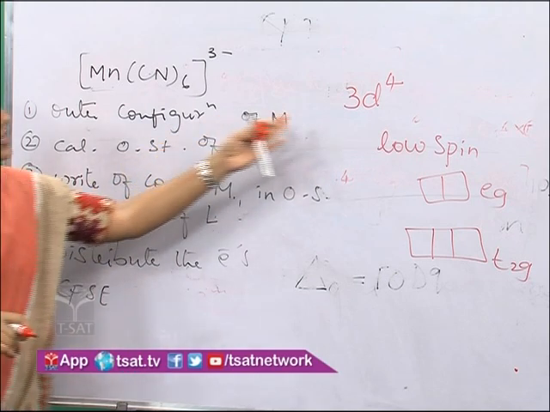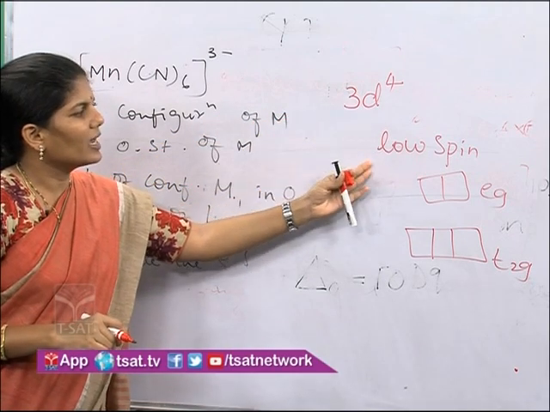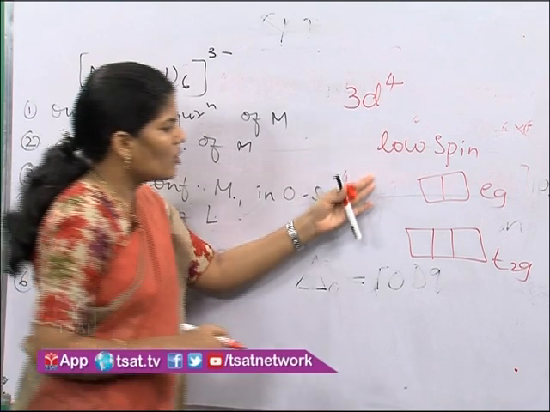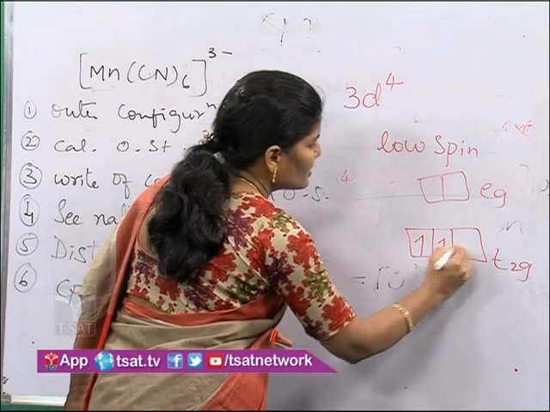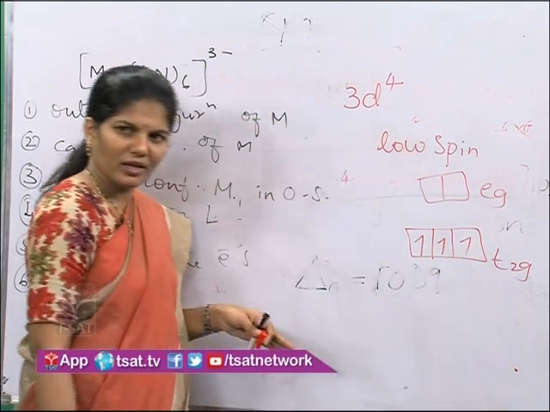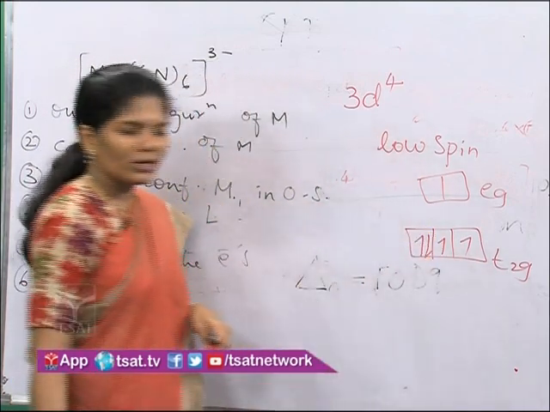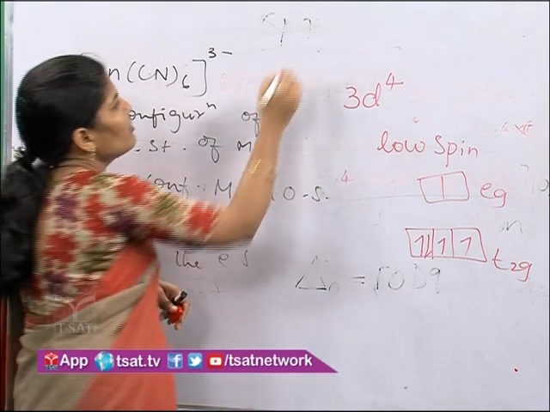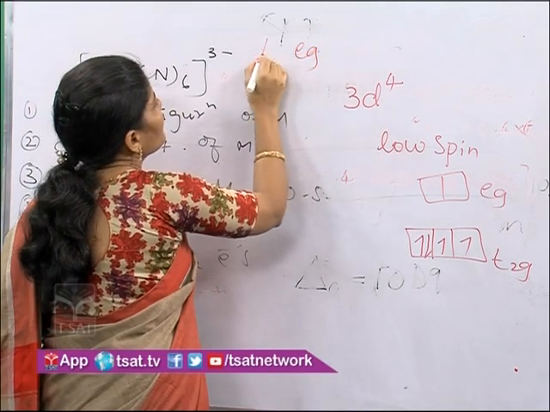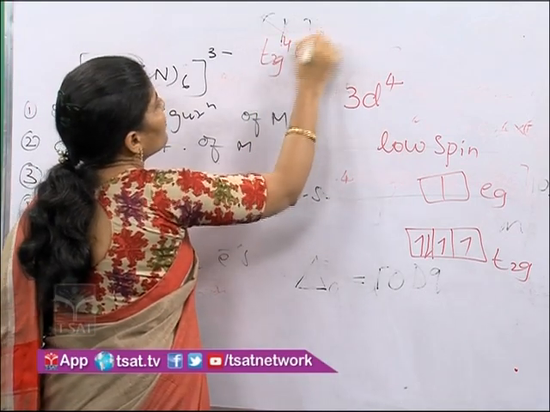Then arrange these 4 electrons against Hund's rule. So what does the configuration become? The first 3 will be arranged in the T2g, and the fourth one also gets paired up in the T2g orbital only. So the final configuration is T2g4 Eg0.